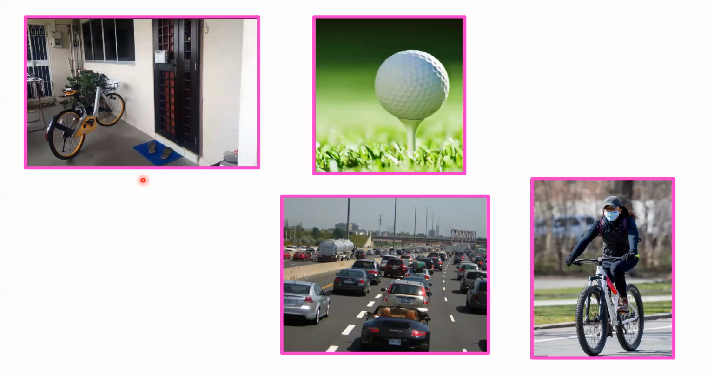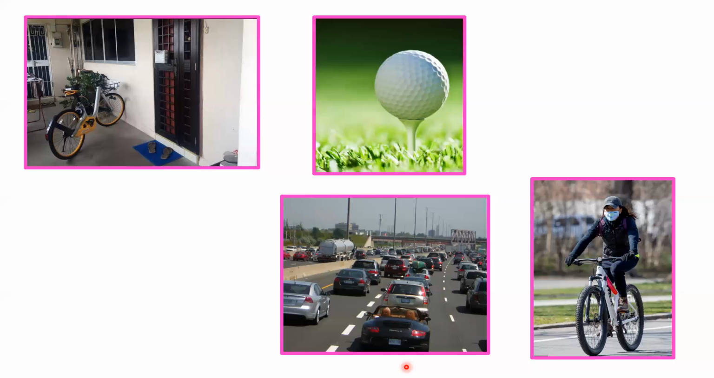In the next picture, you can see the golf ball is placed in its position. Unless it is hit by a person with a stick, the ball will remain in the same position. So if an object stays in the same position with respect to time, the object is said to be at rest.